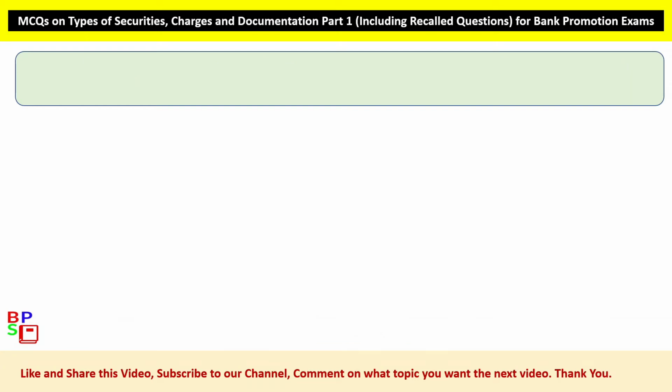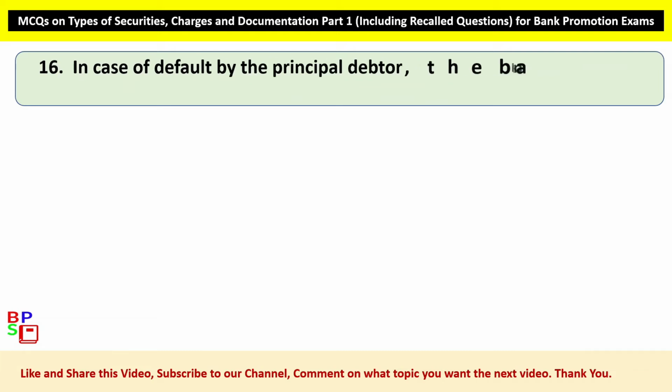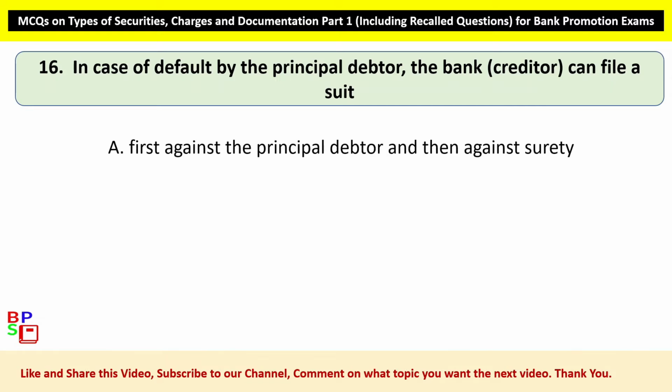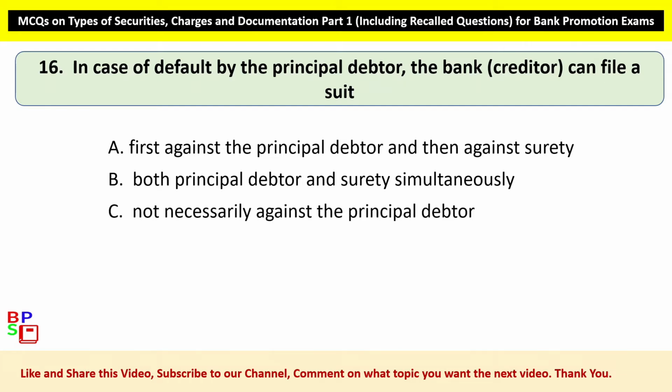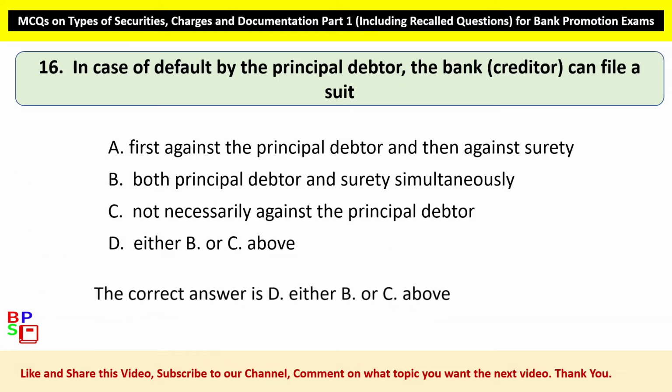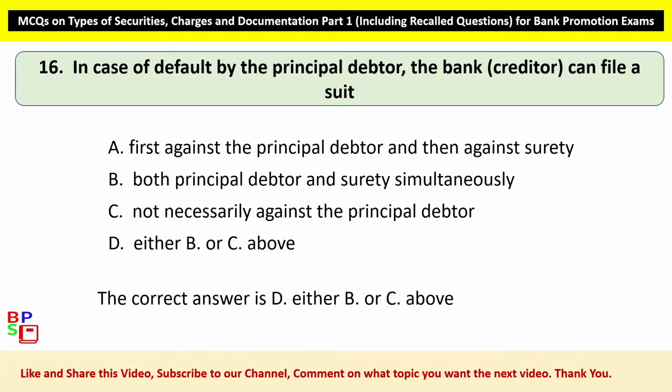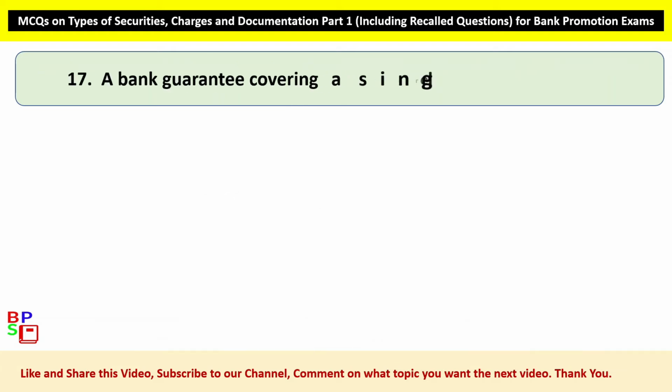The correct answer is Option D, both Option A and Option B above. 16. In case of default by the principal debtor, the bank, creditor, can file a suit. Option A, first against the principal debtor and then against surety. Option B, both principal debtor and surety simultaneously. Option C, not necessarily against the principal debtor. Option D, either Option B or Option C above. The correct answer is Option D, either Option B or Option C above.